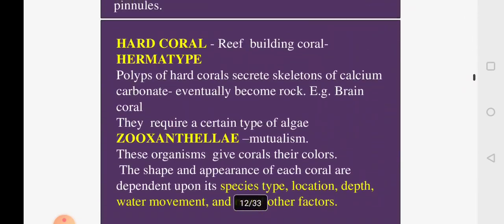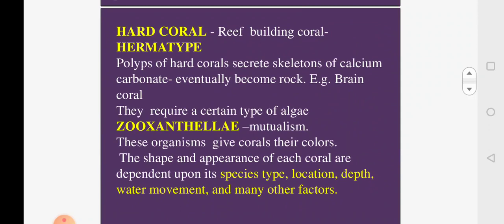Now we will see what we mean by hard coral. Hard coral is the true coral which goes into the formation of coral reef. Since they go into the process of building the coral reef, they are called hermatypes.